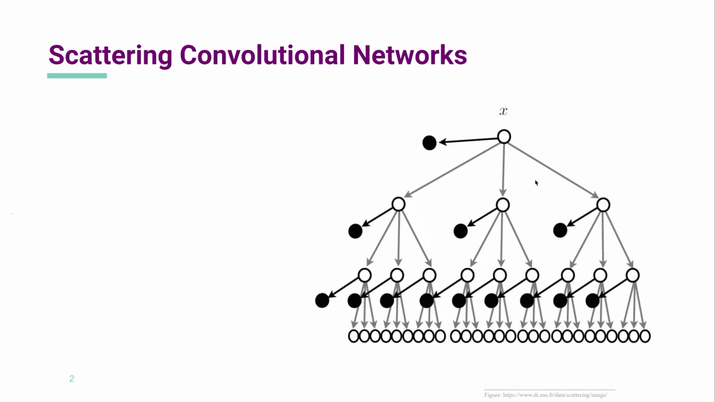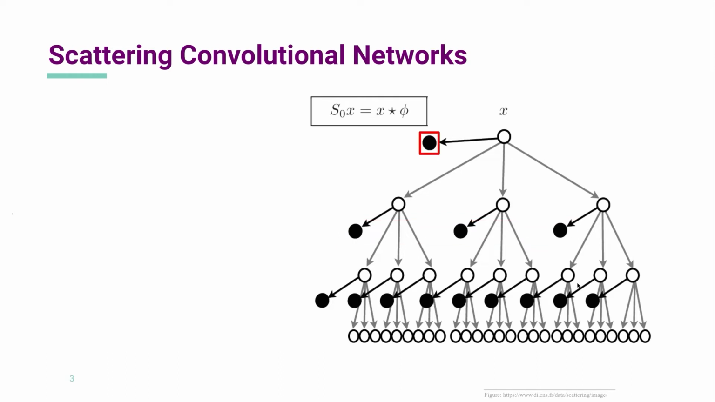These networks cascade wavelet transforms, complex modulus nonlinearities, and low-pass filters. They compute a number of scattering coefficients that are concatenated to obtain the scattering representation. These coefficients correspond to black nodes in the tree, seen here.